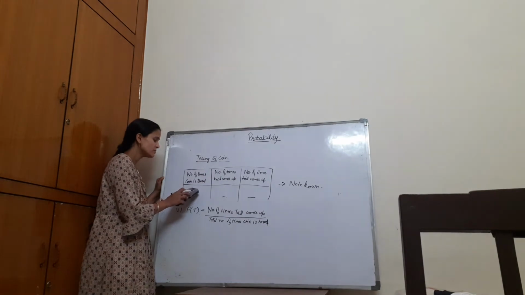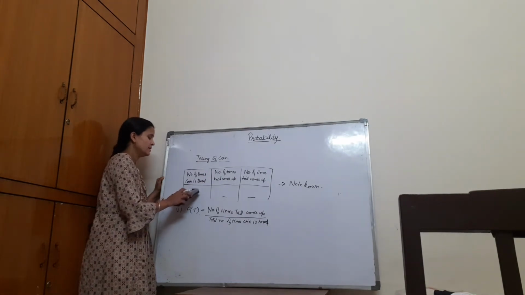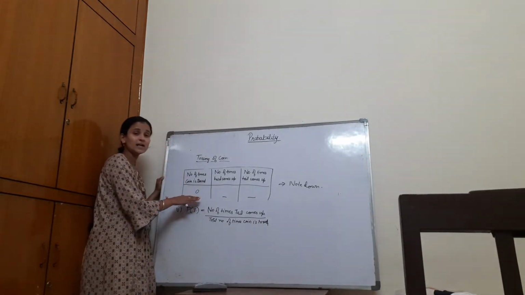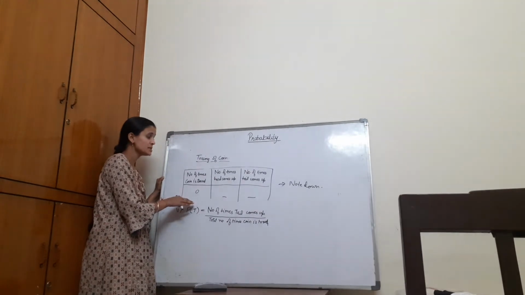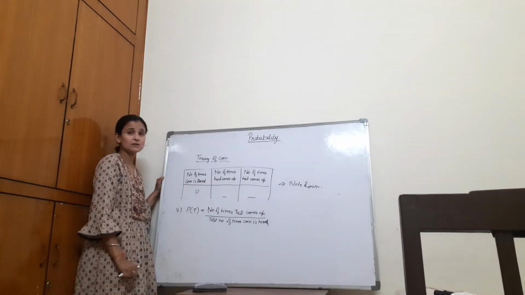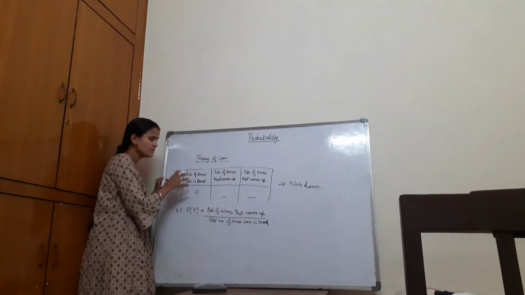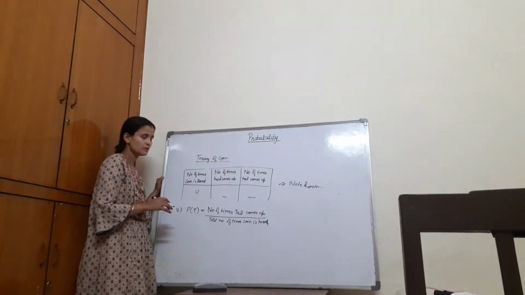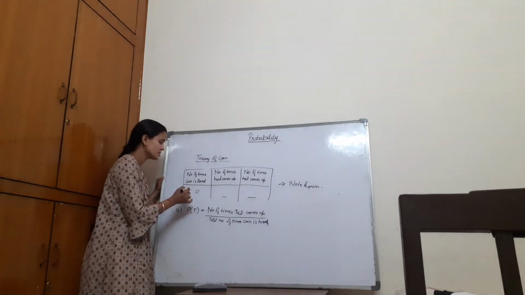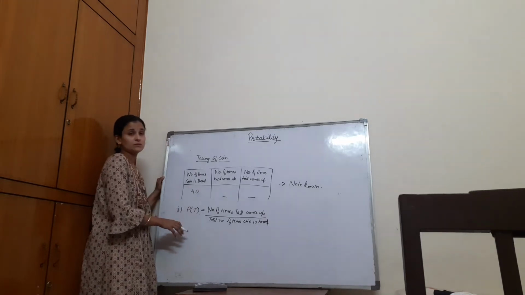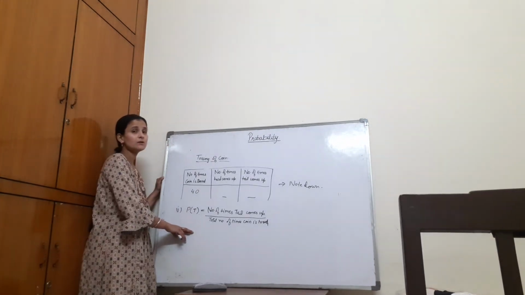We simply used to increase the total number of times the coin is tossed. If we increase the number of trials, we can see the change in the result. A very important result that we can note down over here. If we increase the total number of times that the coin is tossed, up to 40 or 50, we can notice the change in the fractions that we find out in the later part.